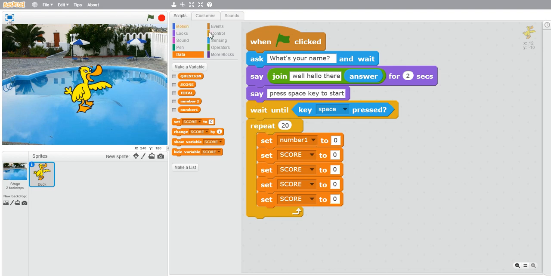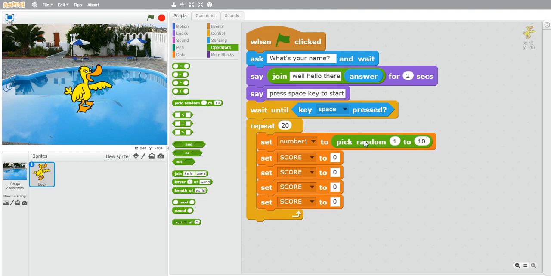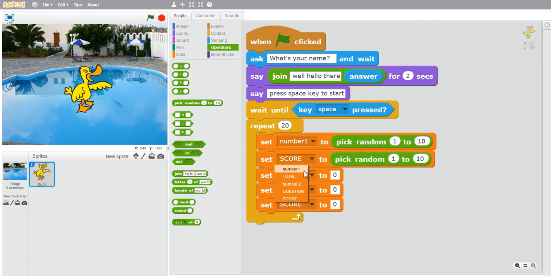And then from the operators blocks, take pick random 1 to 10. It means in this maths multiplication quiz, you have to take numbers between 1 to 10, or whatever range you have entered here. Again, duplicate this block and put it here and do it as number 2.